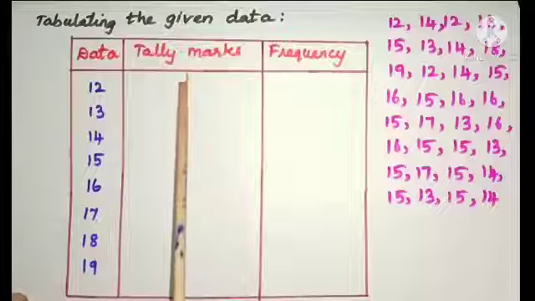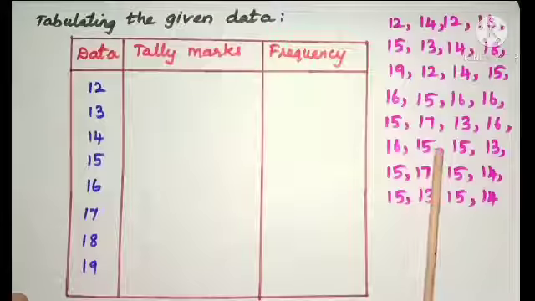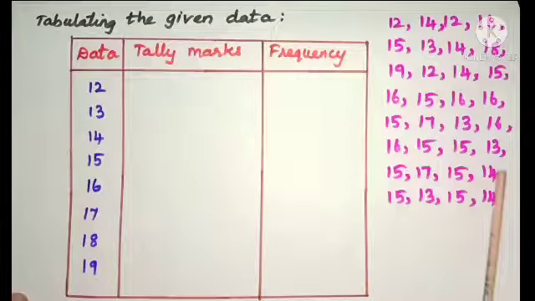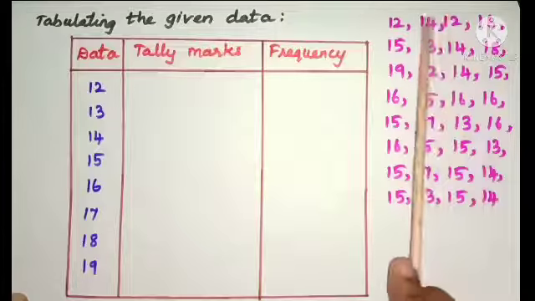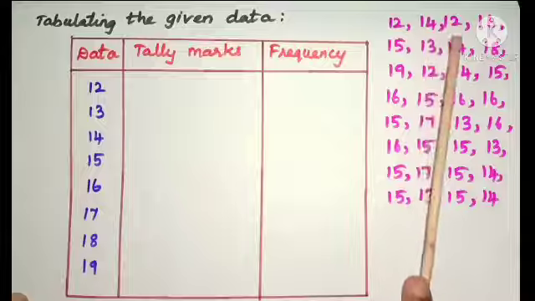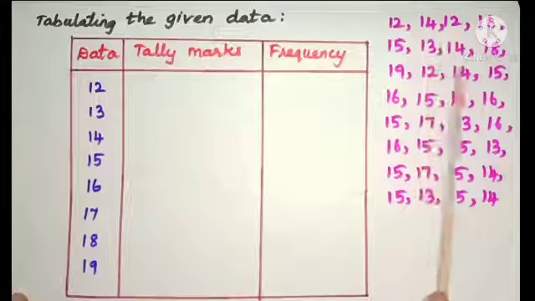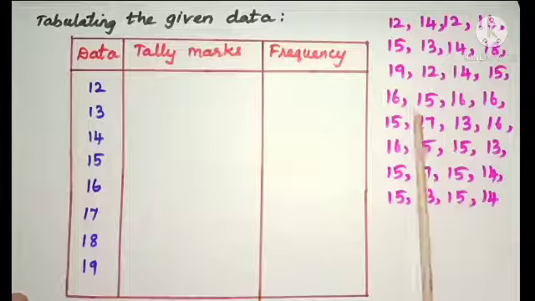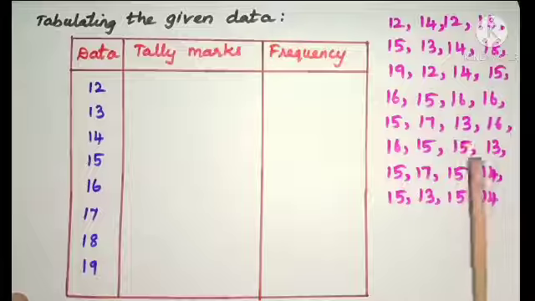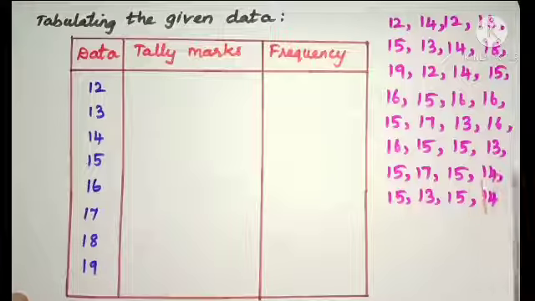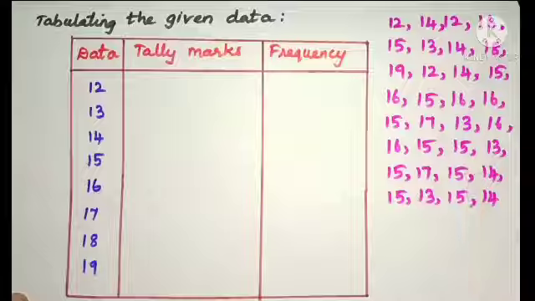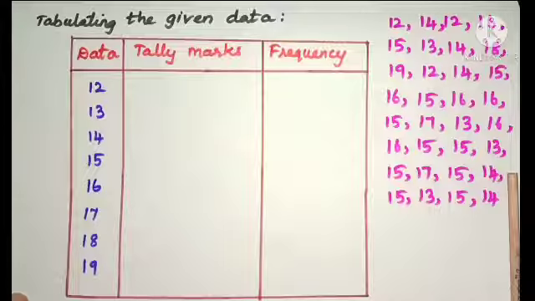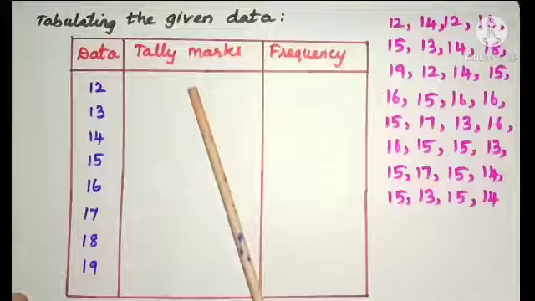Problem: find the mode of the following data. So data are given. Data is the collection of values. And here it is a large data, isn't it? The observations are too large. Here 32 observations are given. When the size of the data is large, it is not easy to identify the value which occurs maximum number of times, isn't it? So in this case, we can group the data by using tally marks and find the mode.